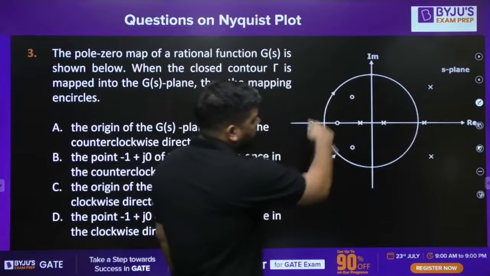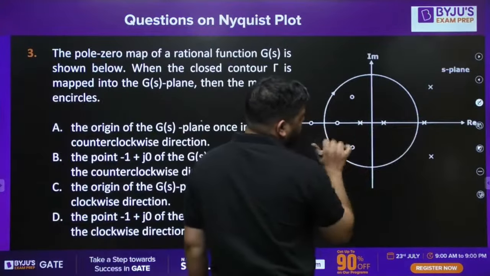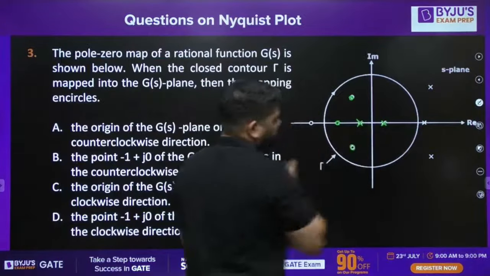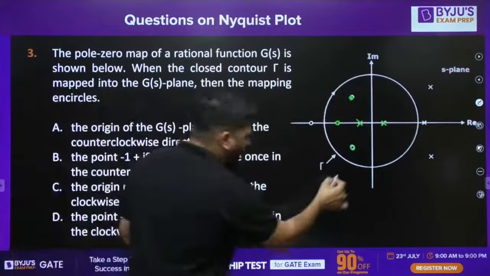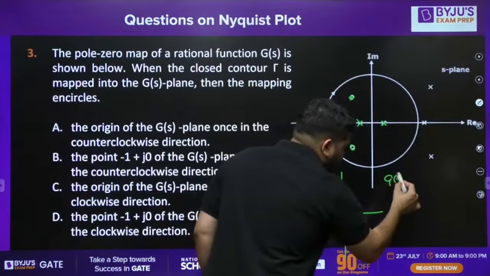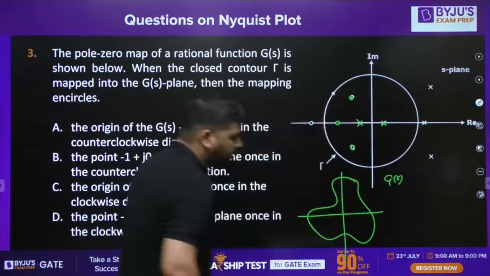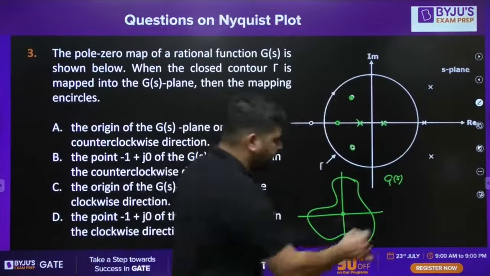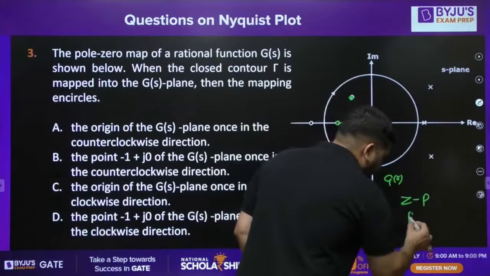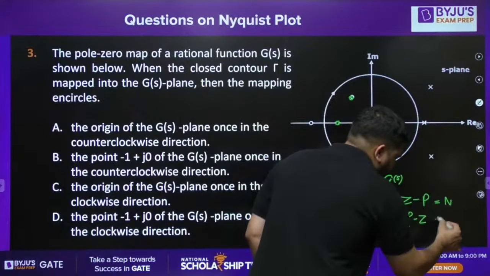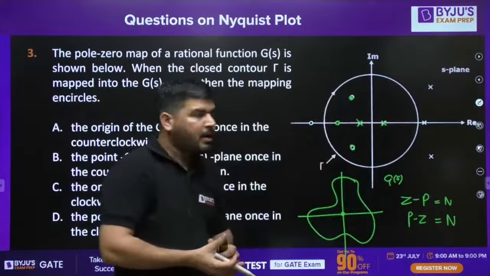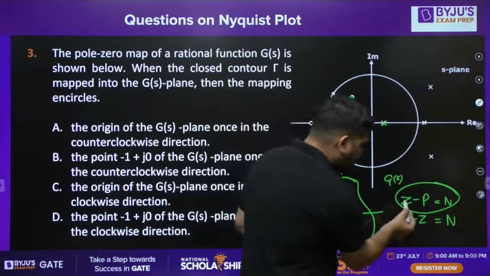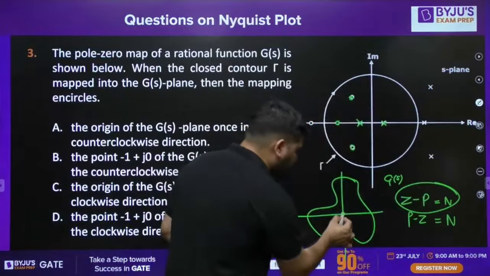If you look at this contour, 2 poles and 3 zeros are lying inside. So if you map this S plane contour into GSHS, the number of encirclements of the origin will be either Z minus P or P minus Z. Whichever gives you the positive answer, that formula you need to apply. So Z is 3, P is 2, and the number of encirclements of the origin will be 1.